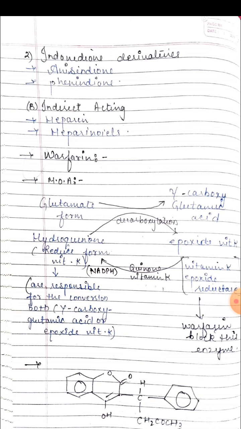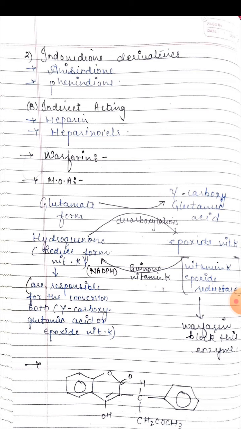Now come to the mechanism of action of warfarin. Warfarin and its congeners act as anticoagulants only in vivo because they act by interfering with the synthesis of vitamin K dependent clotting factors in the liver. They block the gamma carboxylation of glutamate residues in prothrombin and factors 7, 9 and 10. Gamma carboxylation is necessary for these factors to participate in coagulation.